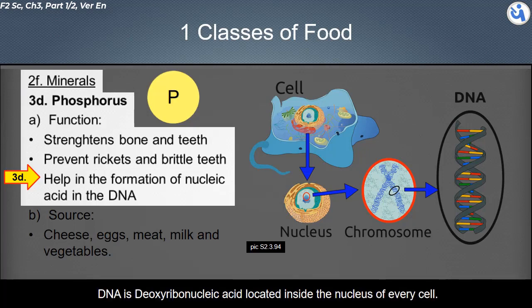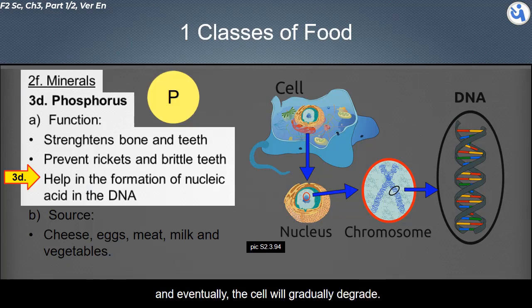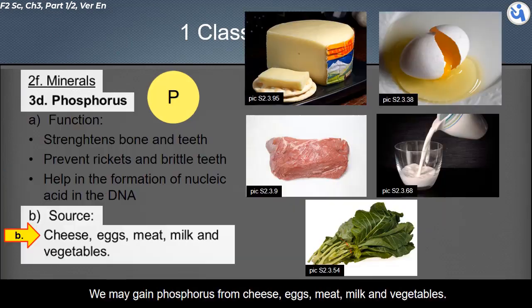DNA is deoxyribonucleic acid, located inside the nucleus of every cell. It is a molecule composed of two strands that coil around each other to form a double helix, carrying the genetic instructions used in the growth, development, functioning, and reproduction of organisms. Without DNA, a cell cannot synthesize proteins. The cell will die without being able to replicate. And eventually, the cell will gradually degrade. We may gain phosphorus from cheese, eggs, meat, milk and vegetables.